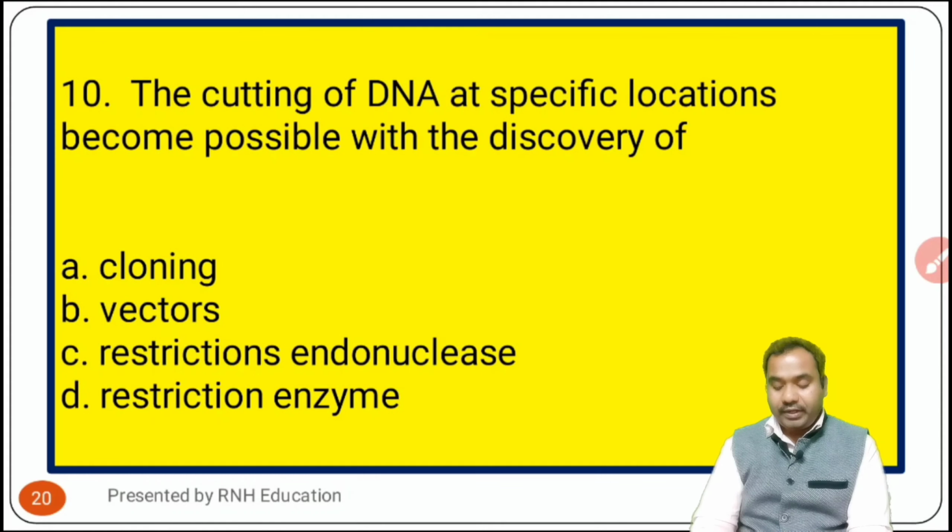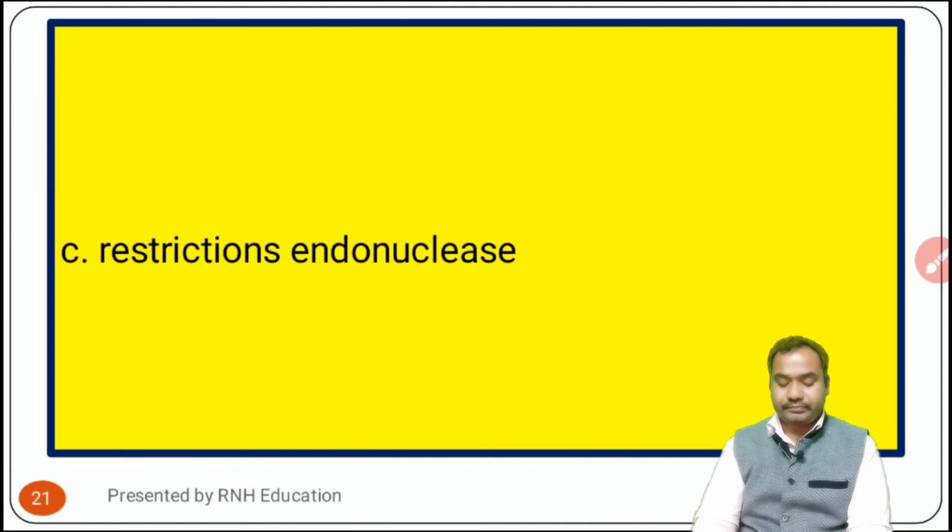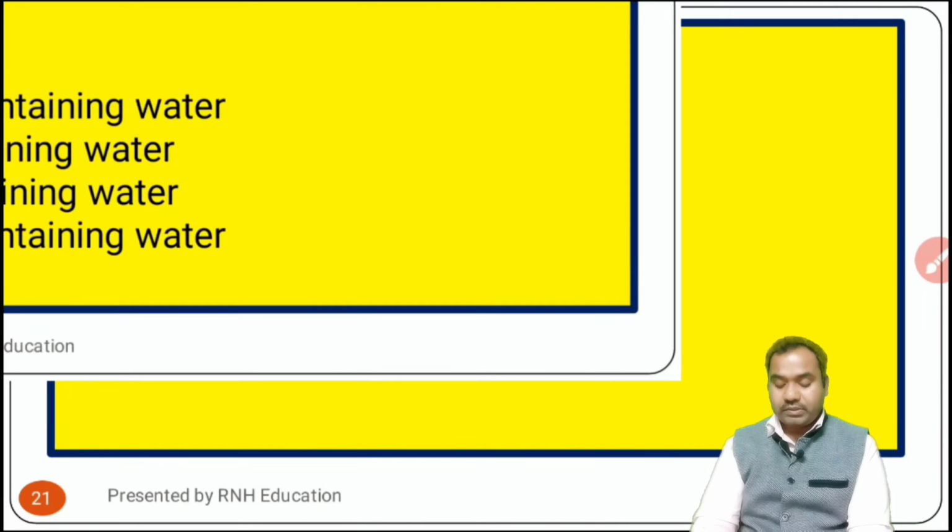The cutting of DNA at specific locations became possible with the discovery of, options are A, cloning, B, vectors, C, restriction endonuclease, and option D, restriction enzyme. Now see the answer. The answer is option C, that is restriction endonuclease. Okay, now see the next one.